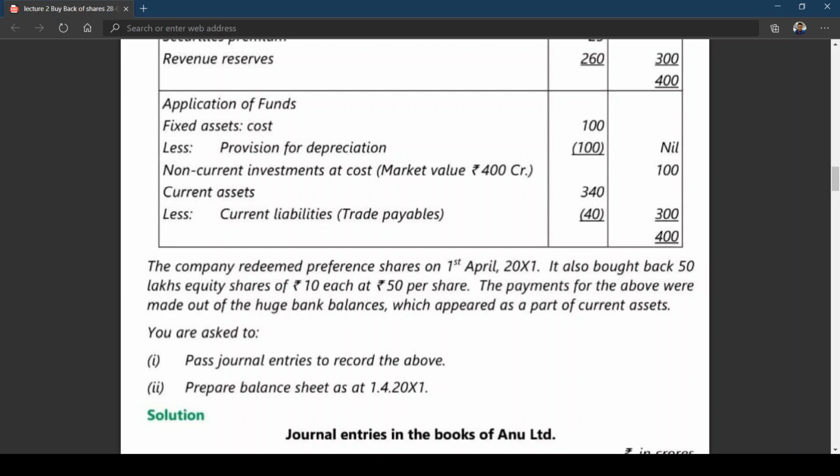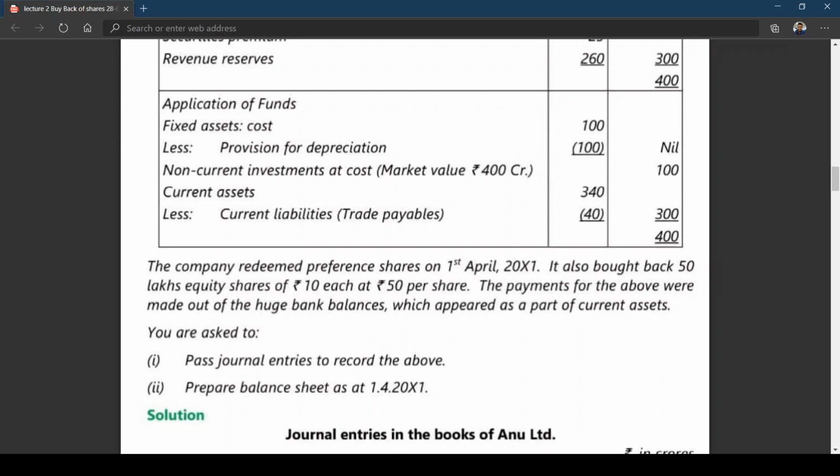Let me repeat once again. When you are going for redemption of preference shares, you have two options. Point number one, you can redeem preference shares out of divisible profits which are available for declaration of dividend. And point number two, you can go for redemption of preference shares by going for a fresh issue.